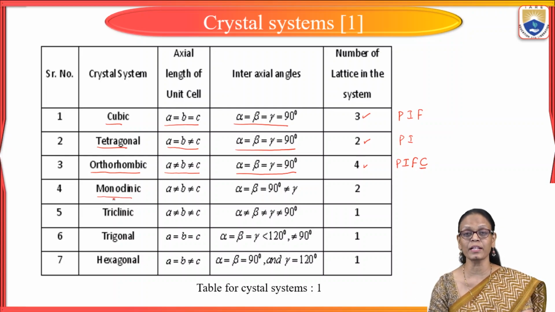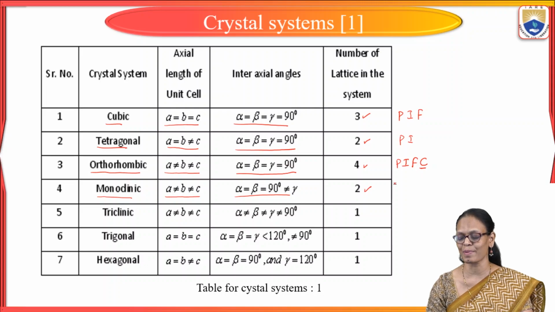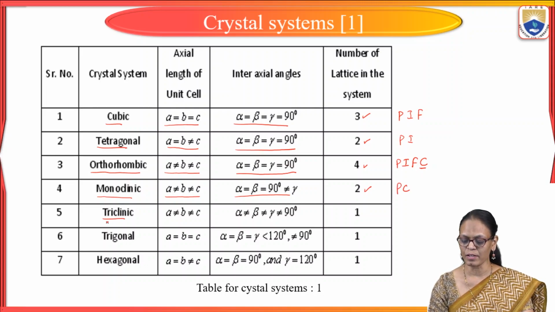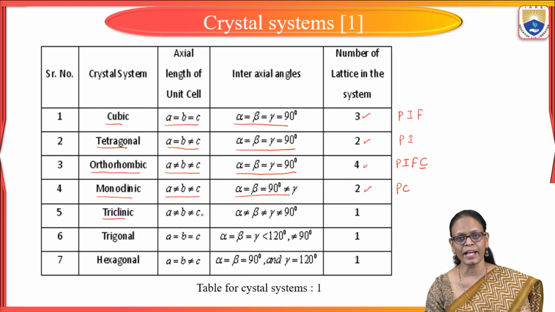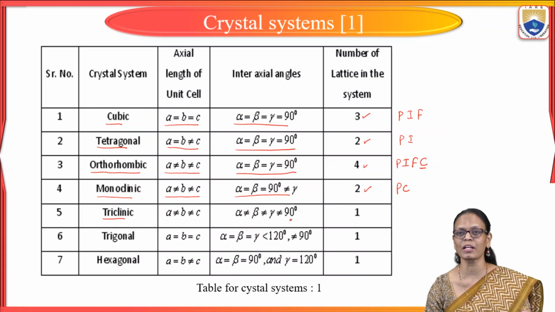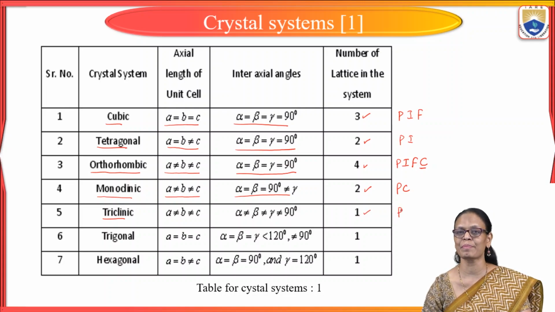Next is monoclinic. So in monoclinic, A not equal to B not equal to C, alpha is equal to beta is equal to 90 but not equal to gamma. And there are two different arrangements here, P and C. In triclinic, neither the edges are equal nor the angles are equal. A not equal to B not equal to C. Alpha not equal to beta not equal to gamma. They are not equal to 90 degrees. We have only one type of arrangement, primitive.